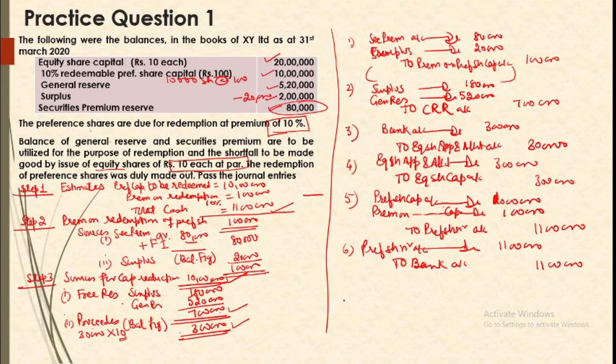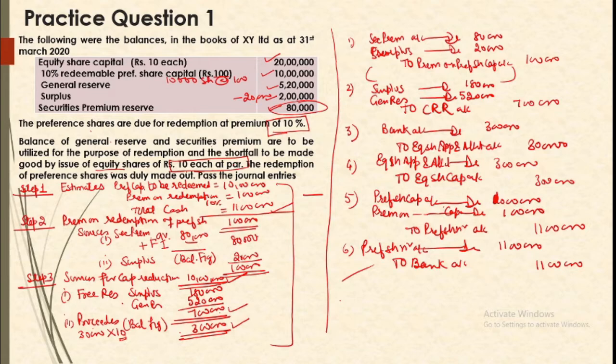Okay, so these are the journal entries. You see, the question seems to be very simple. You might be wondering that we took so much time in understanding the things, and now we are having just 6 entries. There may be 6 entries, there may be 3 entries, there may be 10 entries, but if we know all the provisions and their application, then the process becomes clear. Once you have understood the notes, these will never be a problem. Alright, so I hope this particular question is clear.